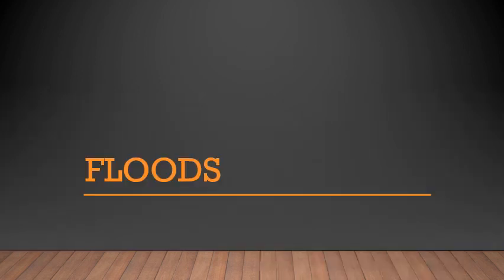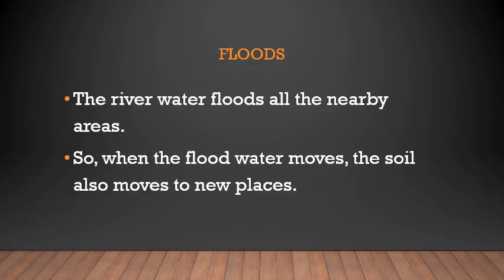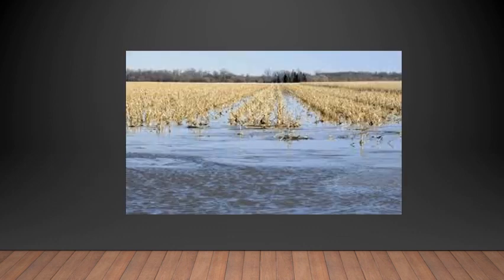Next is the flood. How does the flood affect soil erosion? Most of the soil erosion occurs during floods. Then there is excess water in the river. The river water floods all the nearby places. So when the flood water moves, the soil along with it moves to new places. You can see here how the whole field is flooded, and when the water moves, it takes the topsoil with it. When the water goes off, the topsoil also goes with the water.